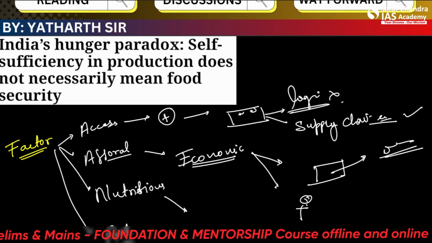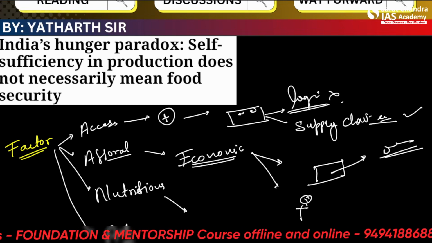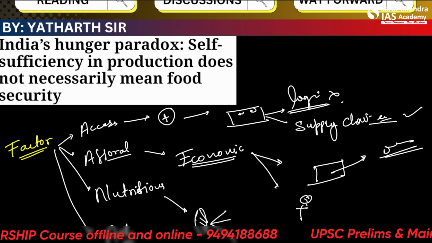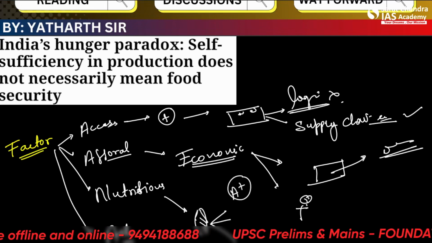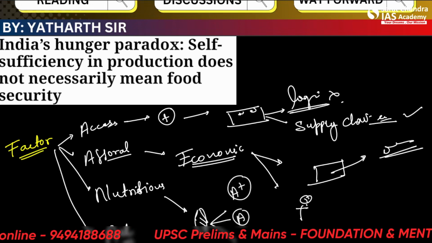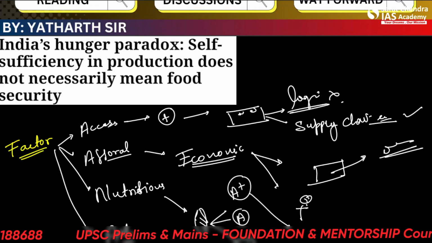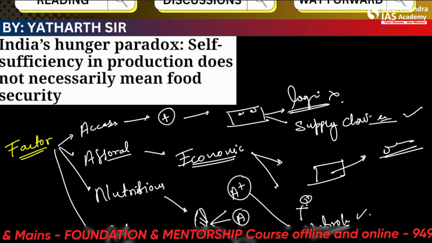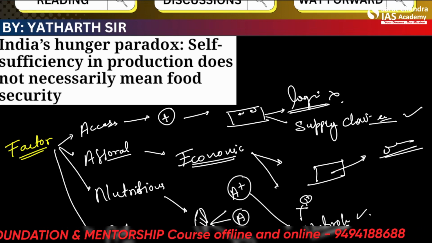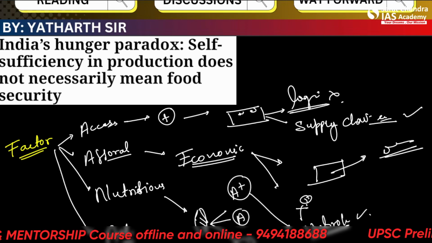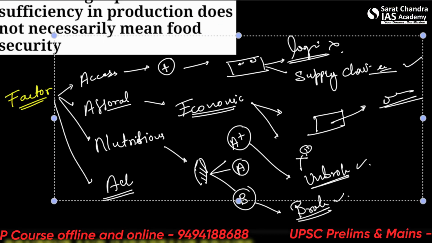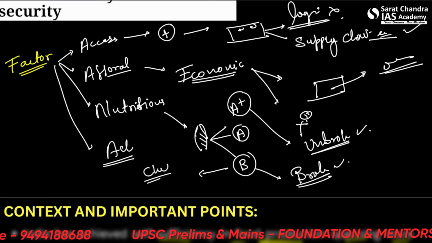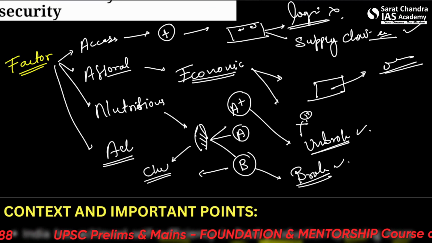It being not nutritious, let's say, of course, if there is a crop, then the crop is measured in 2-3 qualities. Let's say the quality is A plus, quality is A, quality is B, which means that the A plus quality means unbroken grain, the complete grain, which is sold at the highest prices. The B grain is broken and less nutritious. So if the B grain is always consumed by one portion, or the children of one village, then they are not able to get the complete nutrition. So they are not nutritious.